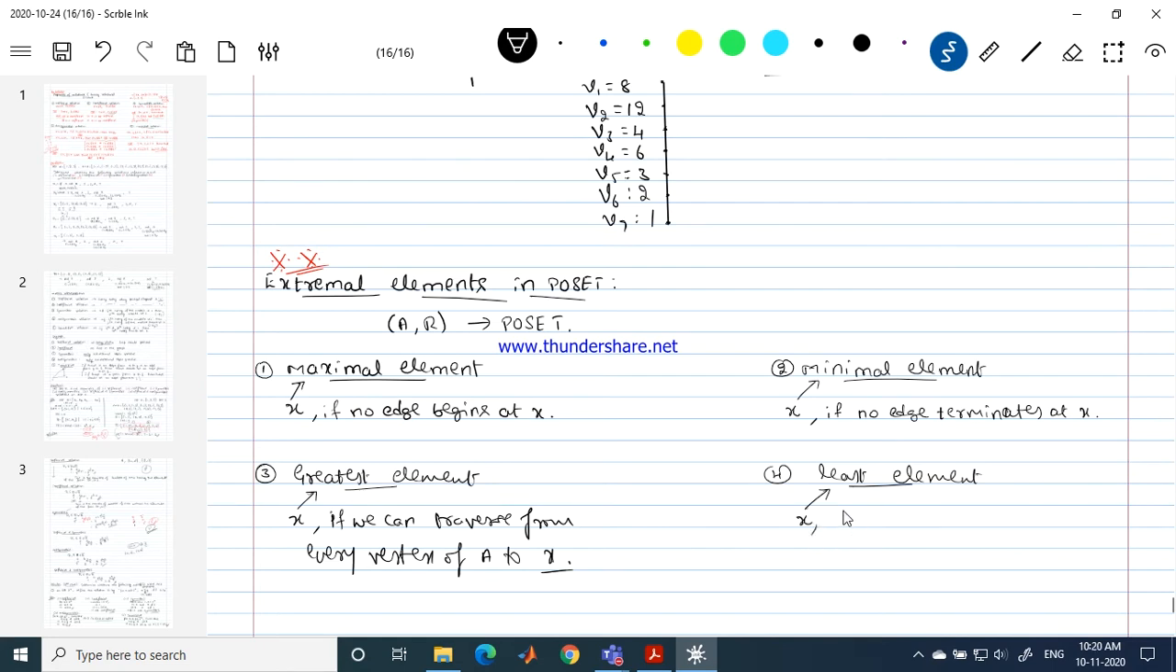And do you say X is the least element? If we can reach every vertex of A from X. Okay, starting with X, if I can reach every other vertex of the graph, then we call that X the least element. In this case, what's happening? From every vertex of A, I can reach X, to call X the greatest element.